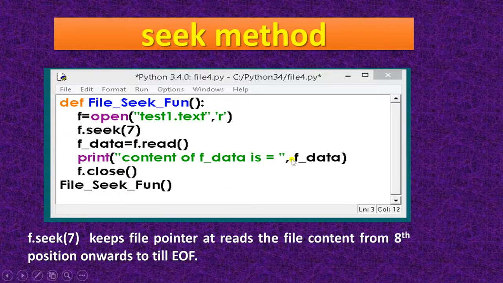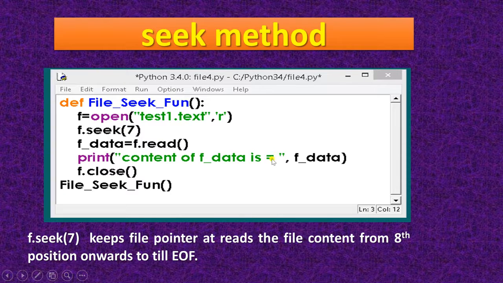So here is the example. In this function file_seek_fun, this is a function. Now f equal to open test1.txt, f.seek(7). Now the pointer is at the 7th position. So from the 7th position it will read the entire line because I am using the f.read function.